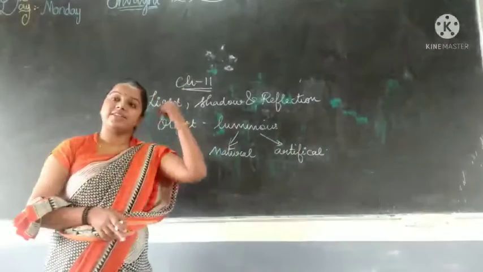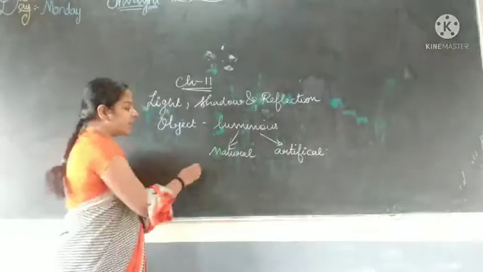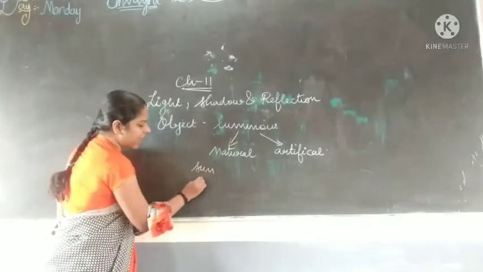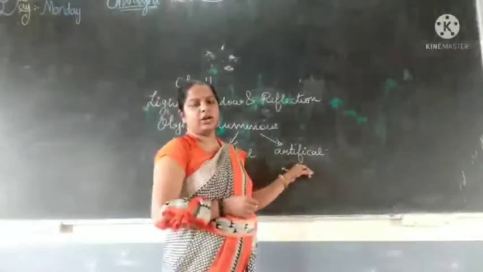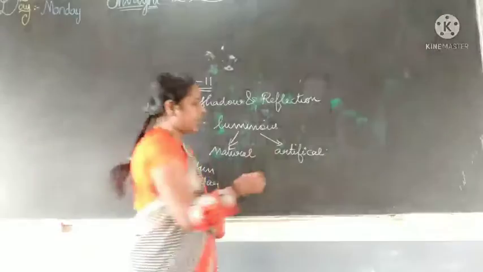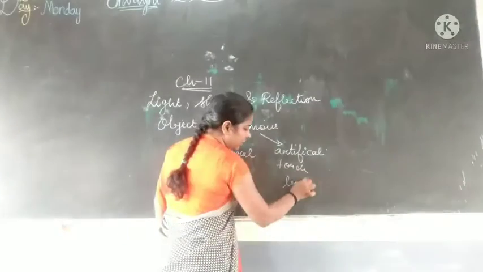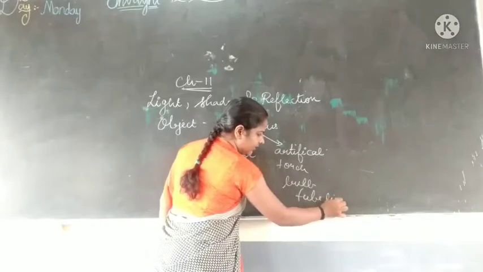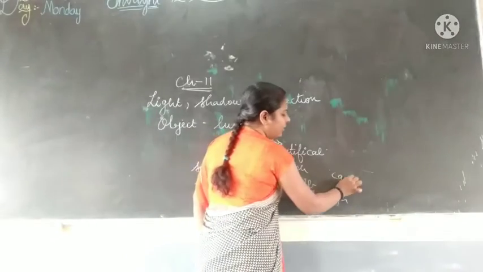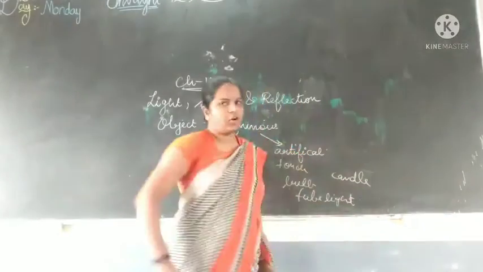Natural luminous comes right from nature. We are getting the light from nature. For example, sun and star. Stars also have their own light. But in artificial luminous objects, what are we getting? We are getting torch, bulb, tube light, candle. Yes, candle. This all will come under artificial luminous object.